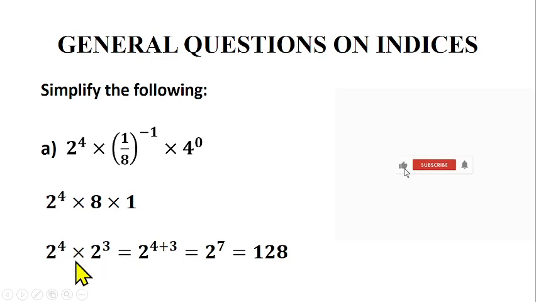Then you can now apply one of the laws, which is the first law we have learned. Since they have the same base and they are having times here, you can pick one of the base and add the power together. So you have 2 raised to the power 4 plus 3, and that should give us 2 raised to the power 7, which means 2 in 7 places, and that will give us 128. So do we understand? You can see that you have applied about 3 laws to solve this particular question. There's a law that applies to this one, a law that's applicable to this one, and we now apply another law here as well to solve this particular question.